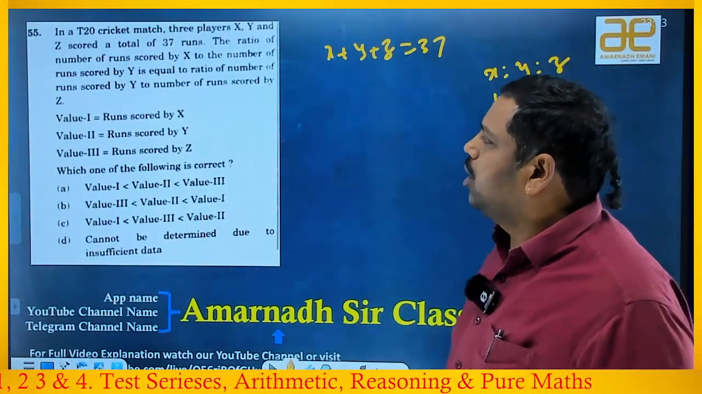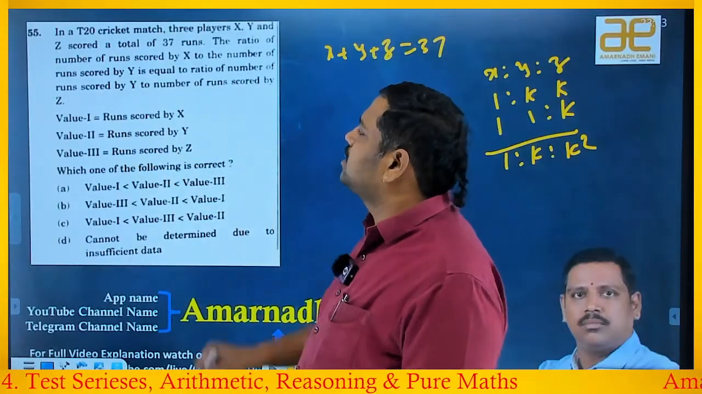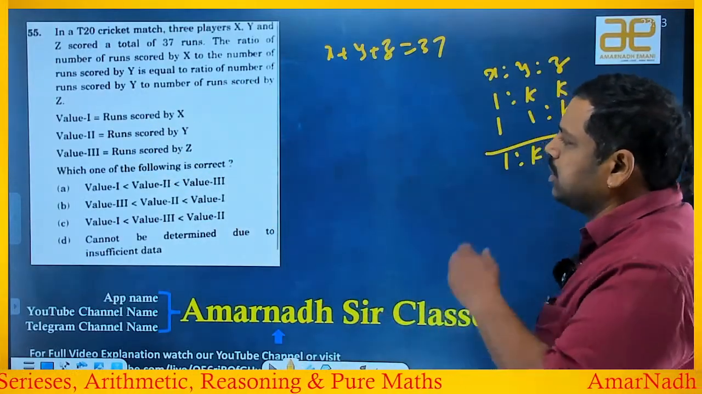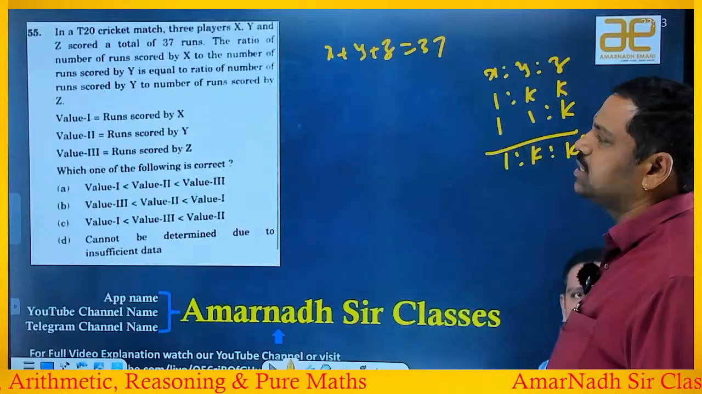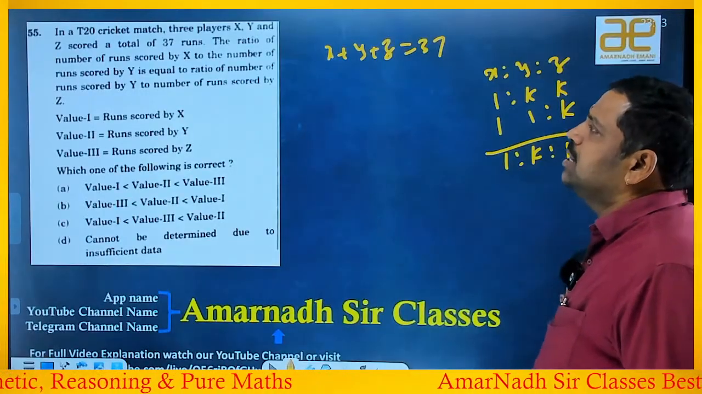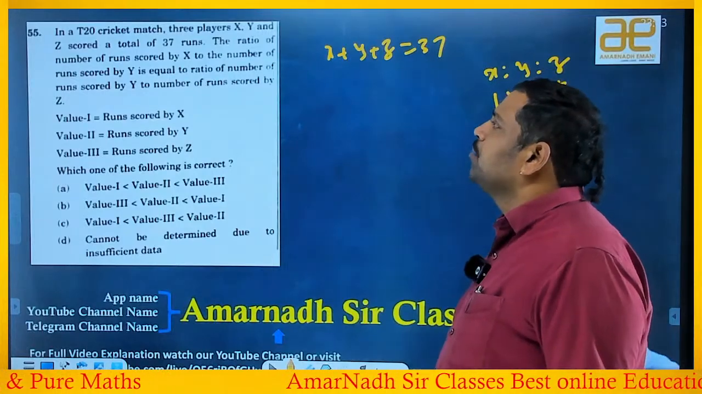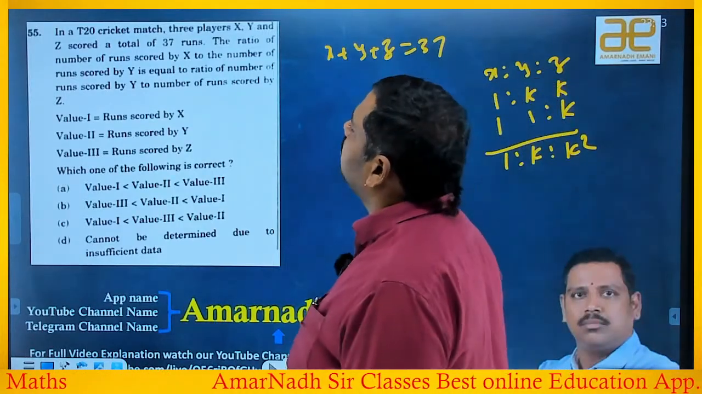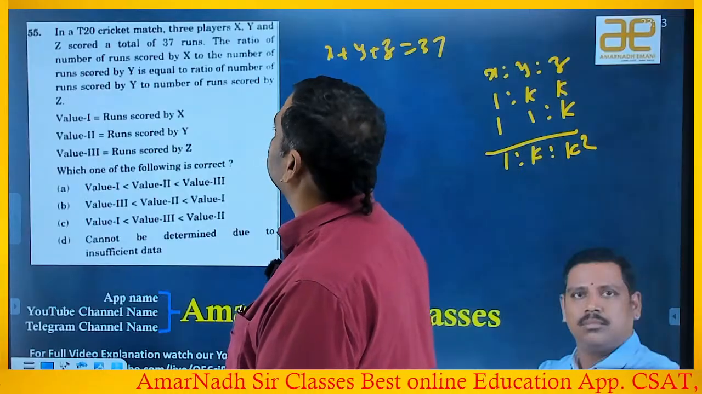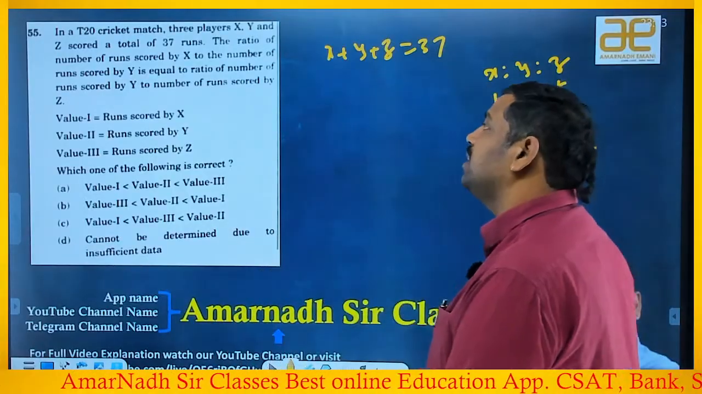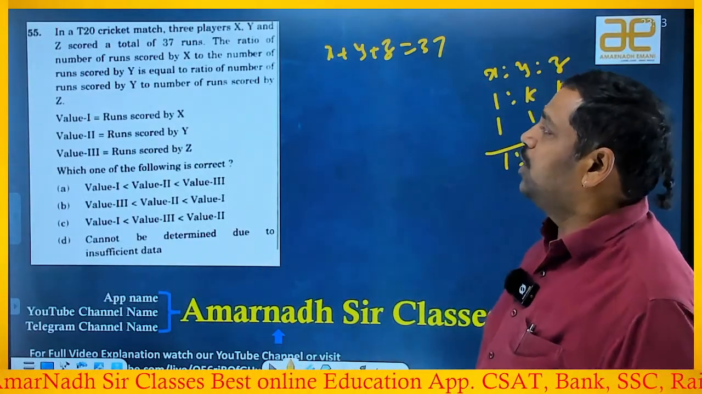Value 1 runs scored by X. Value 2 runs scored by Y. Value 3 runs scored by Z. Which is greater, he is asking. So, in a T20 cricket match, 3 players X, Y and Z scored a total of 37 runs. The ratio of the number of runs scored by X to the number of runs scored by Y is equal to the ratio of Y to Z.